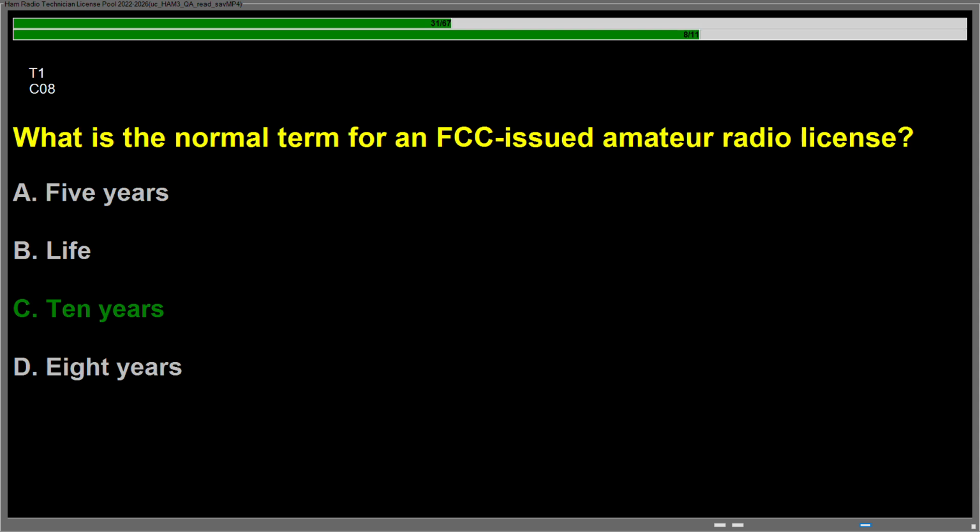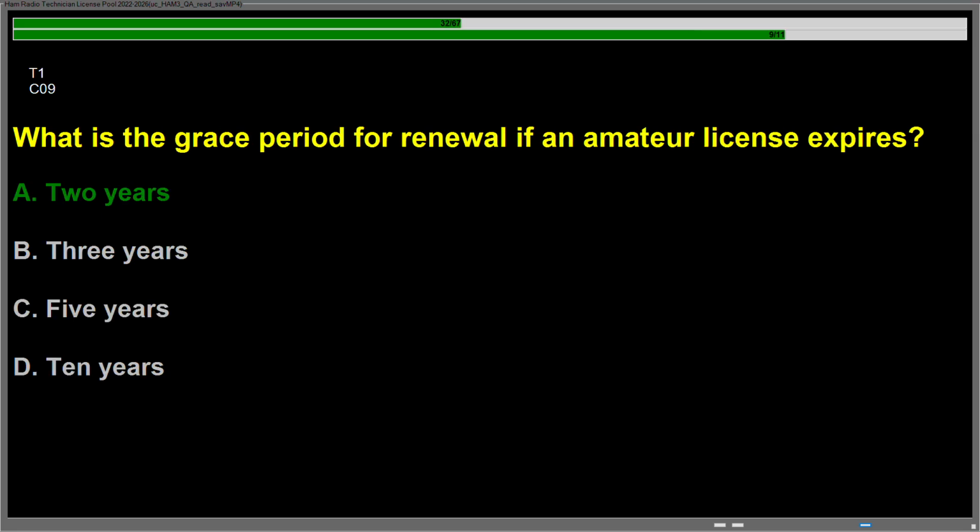Question Charlie 08, what is the normal term for an FCC issued amateur radio license? Answer is C. 10 years. Question Charlie 09, what is the grace period for renewal if an amateur license expires? Answer is A. 2 years.